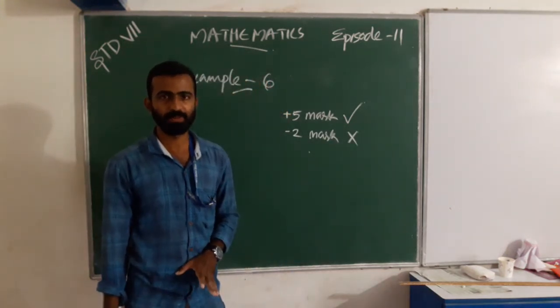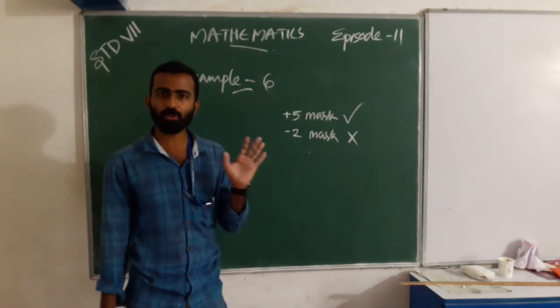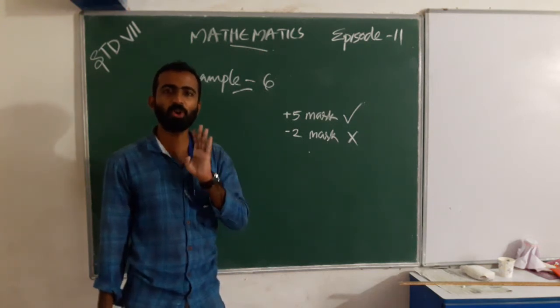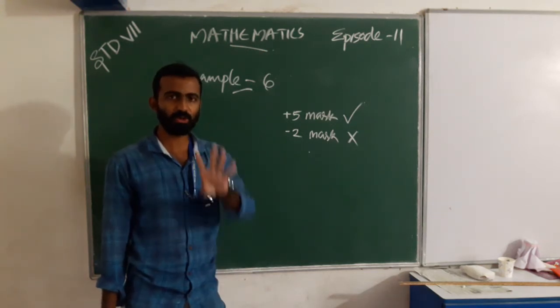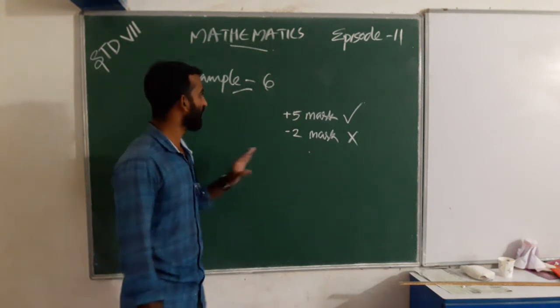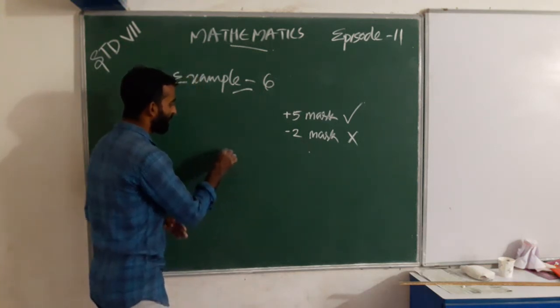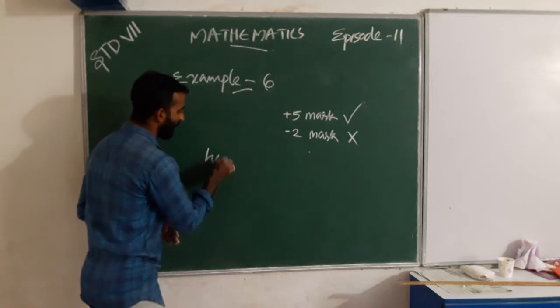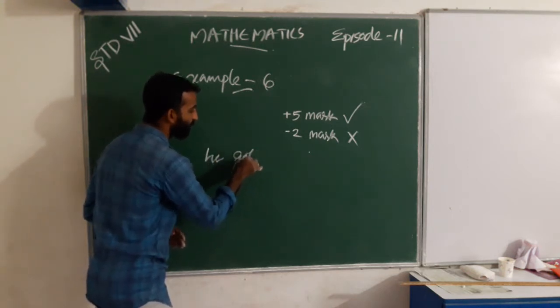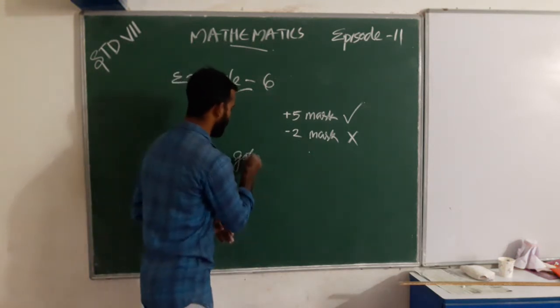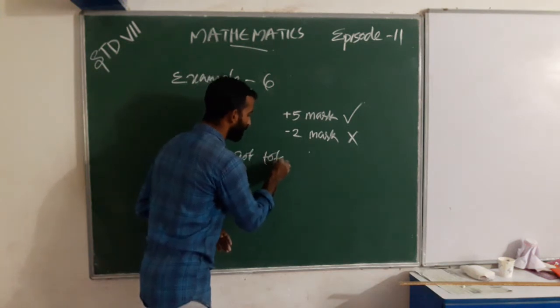Is it? Jaya attempted all questions, but he got 4 correct answers. What is the difference? He got total marks for correct answers.